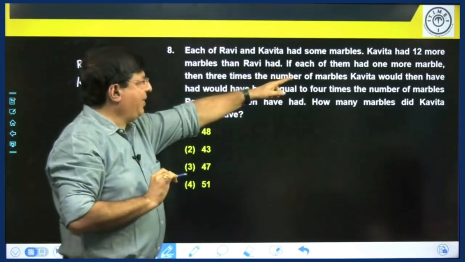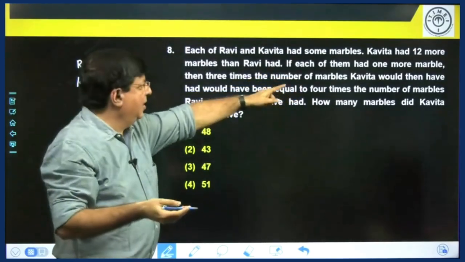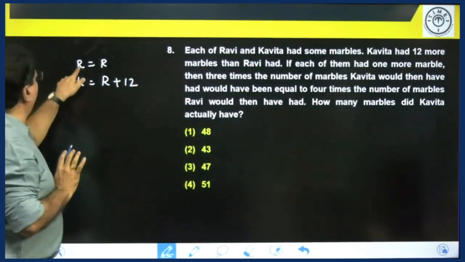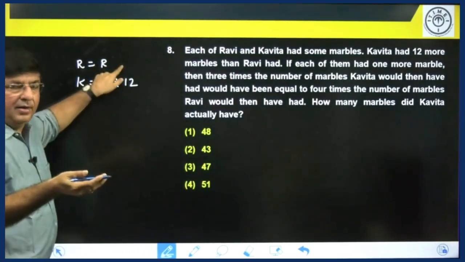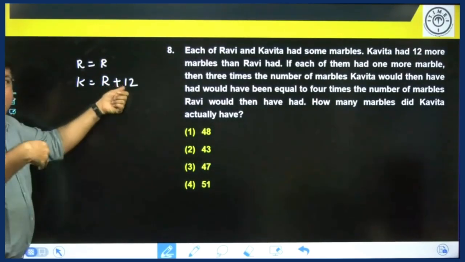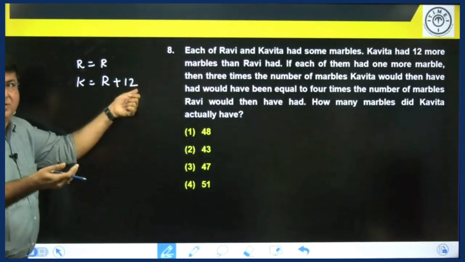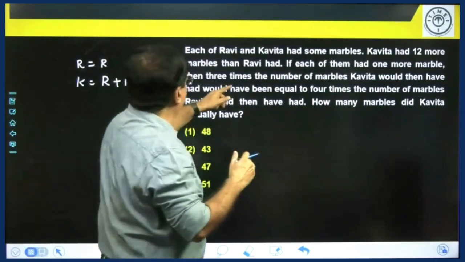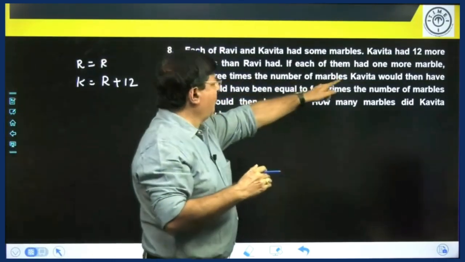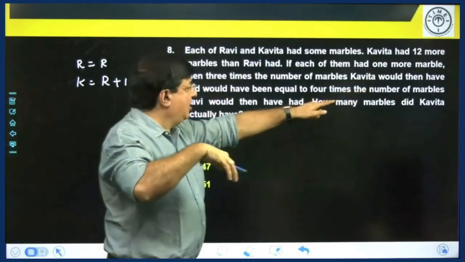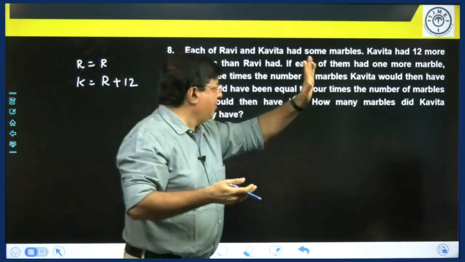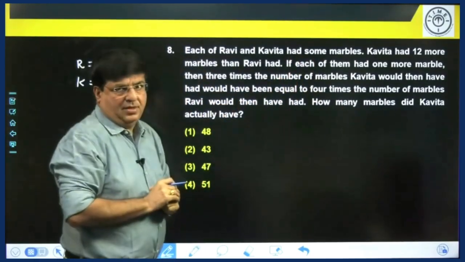If each of them had one more marble, Ravi will have R plus 1 and Kavita will have one more, that is R plus 12 plus 1, that is R plus 13. Then 3 times the number of marbles Kavita would then have would have been equal to 4 times the number of marbles Ravi would have.